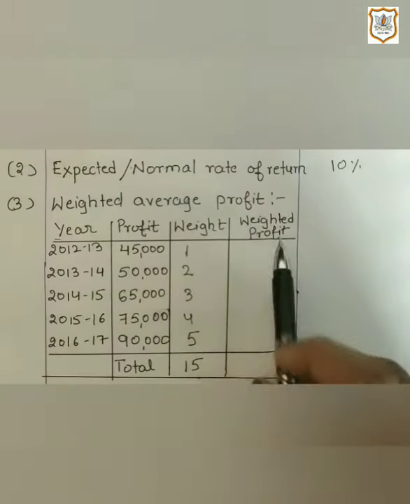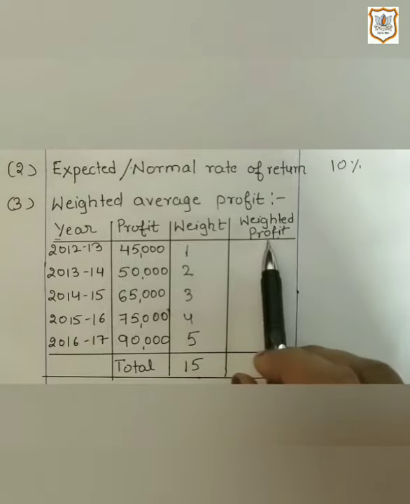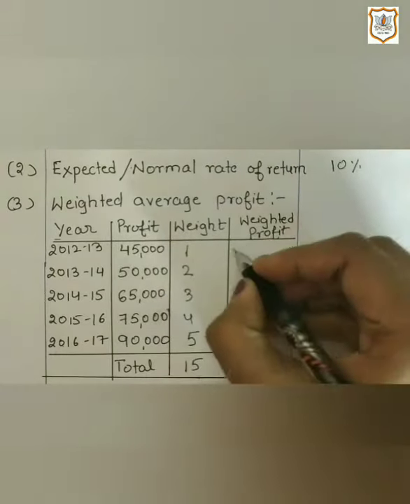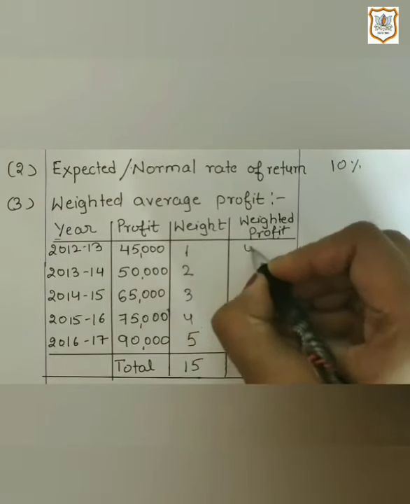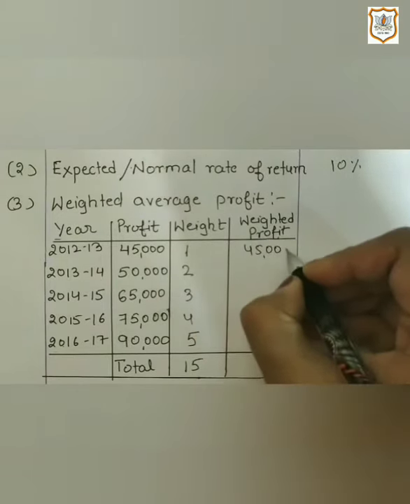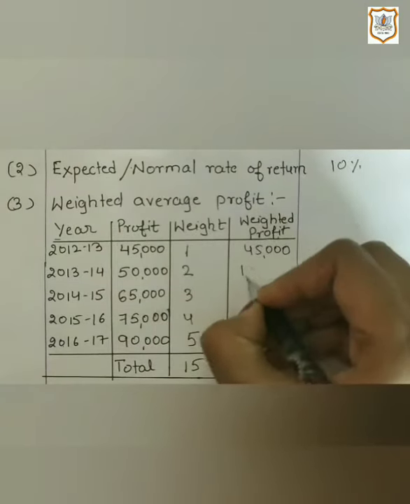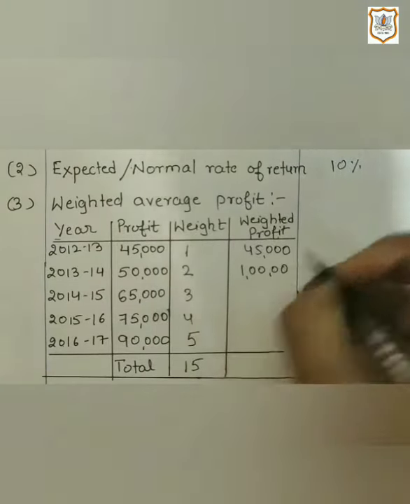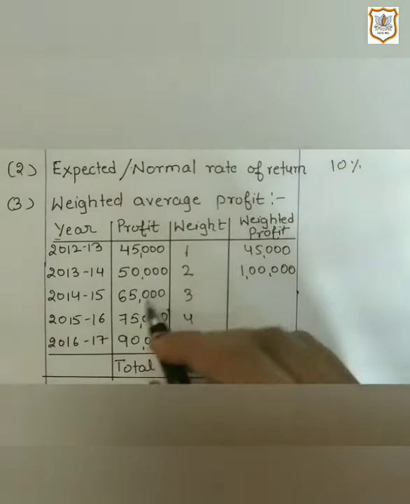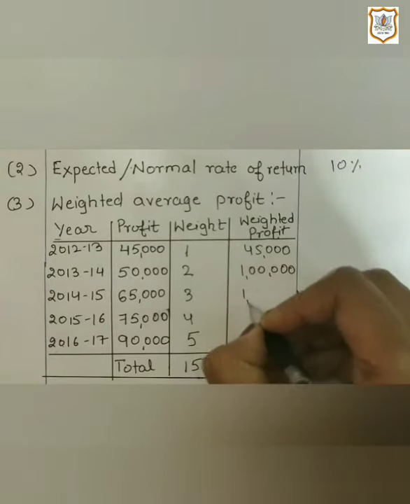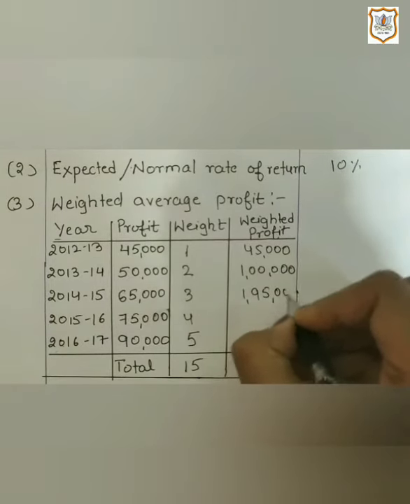Now we will find out weighted profit or product by multiplying profit with weight. So 45,000 multiplied by 1 is 45,000. Then 50,000 multiplied by 2 is 1 lakh. Similarly, 65,000 multiplied by 3 is 1,95,000.